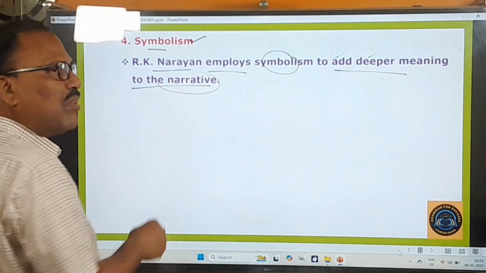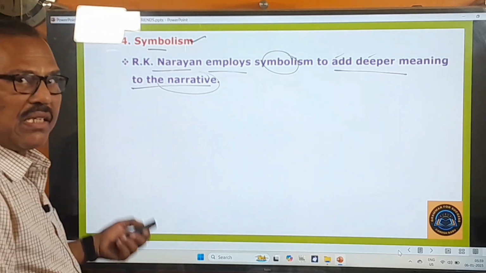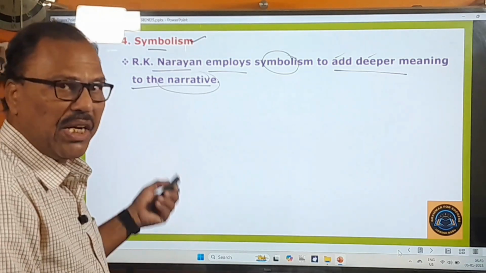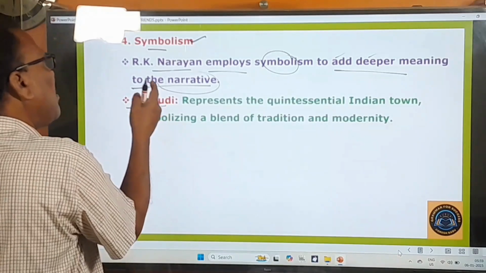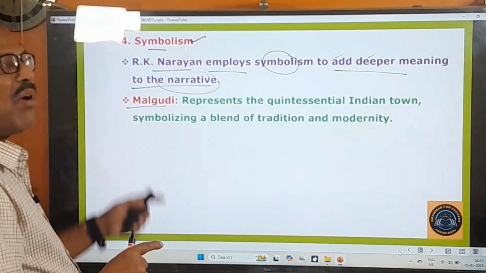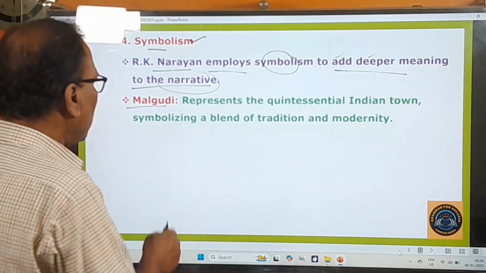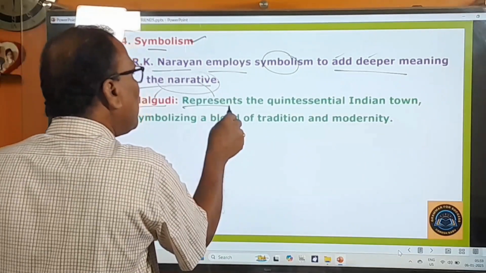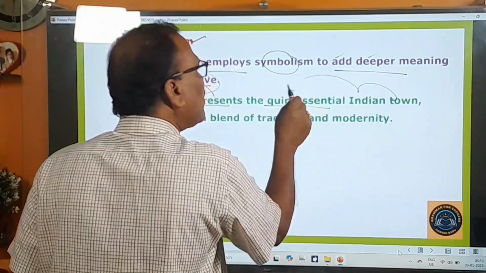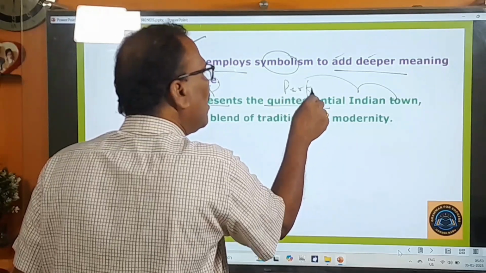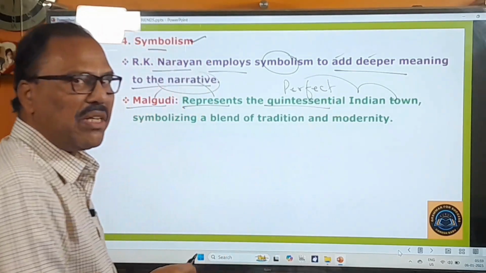To the narrative means to the novel. Okay, how? Let us see those symbols he has made use of in this novel. What is that? Malgudi. It is a big symbol. What does this Malgudi stand as a symbol for? It stands as a symbol for the quintessential Indian town. Quintessential means, I have already told you, perfect.